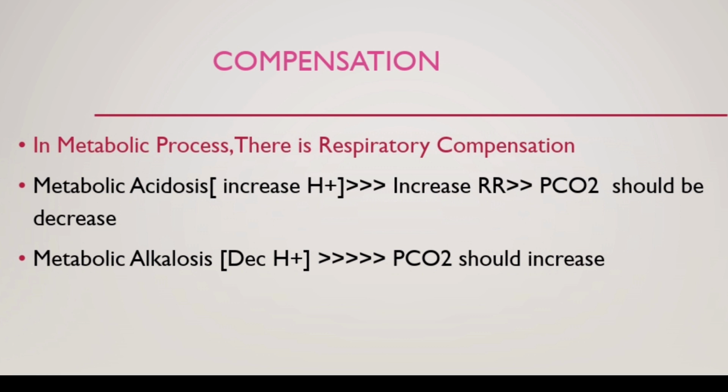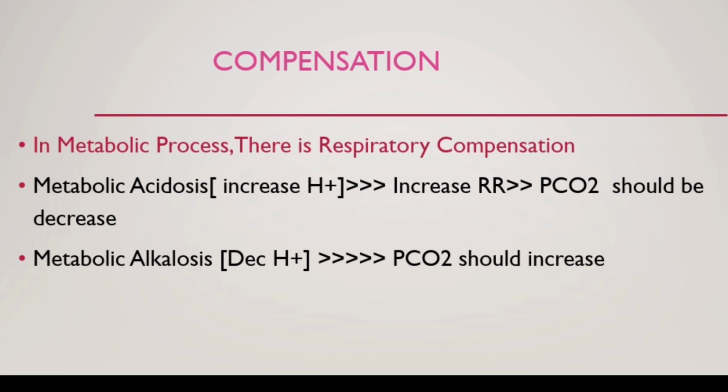In metabolic, now we will discuss compensation. Always remember, in a metabolic process, there is compensation by the respiratory system. If metabolic acidosis, there will be increased respiratory rate, PCO2 will be washed out, and so in ABGs, PCO2 will be decreased.